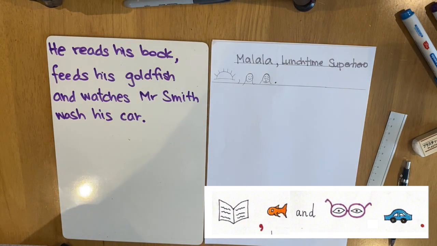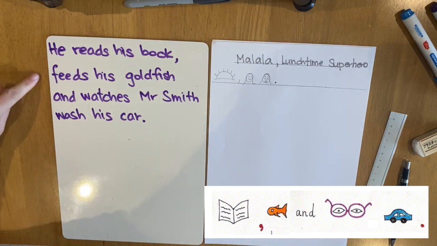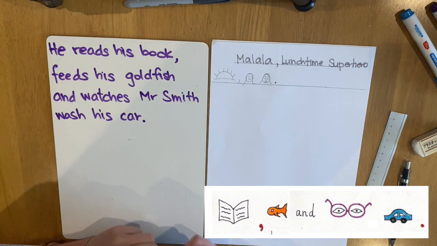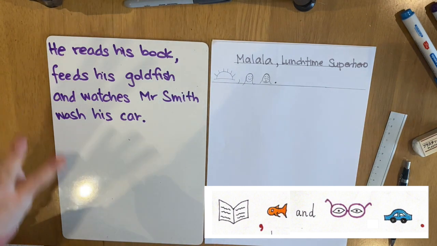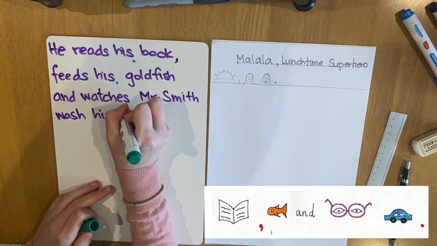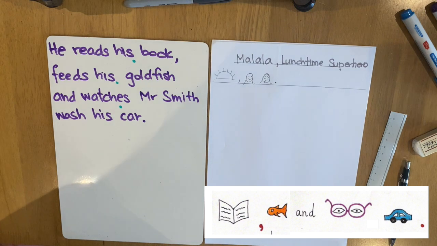The next line in the story is, he reads his book, feeds his goldfish, and watches Mr. Smith wash his car. In this sentence, Eliot does 3 things. I want to change it so that our new character also does 3 things. So he reads his book, feeds his goldfish, and watches Mr. Smith wash his car. What 3 things will your character do when they are not acting as a superhero? Pause the video and have a think.